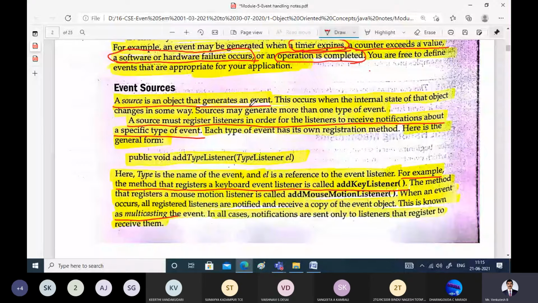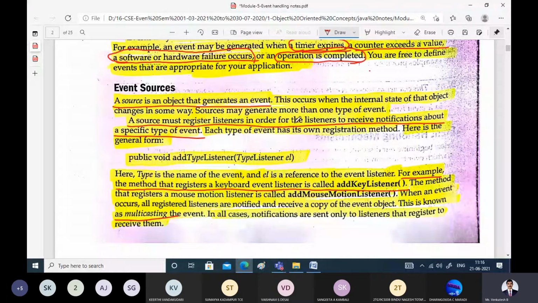Mouse can generate left click, right click, scroll bar, moving the mouse, dragging the mouse, selecting some elements from the graphical user interface, selecting some items from the drop down list. So all these are possible events this source can generate.